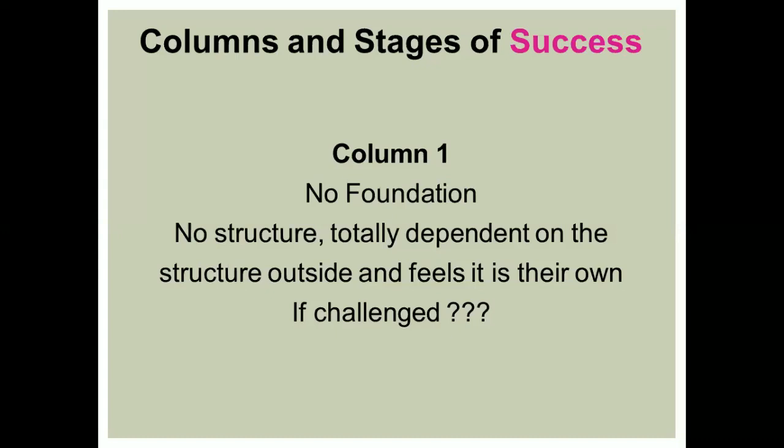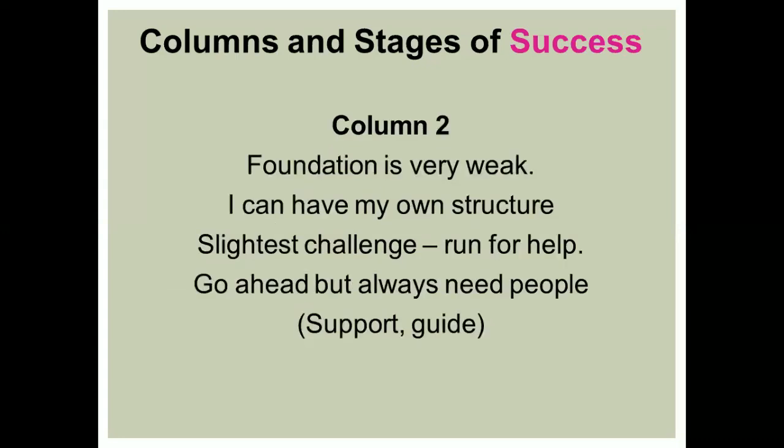This is column 1. In column 2, the foundation is very, very weak. They think that they can have their own structure, but if the slightest challenge comes, they would run for help. They go ahead, but always need people. They would always need support and guidance. This is column 2. They begin to feel the presence of structure, but Dr. Sankaran always says that it is a provisional structure, just like a tent.